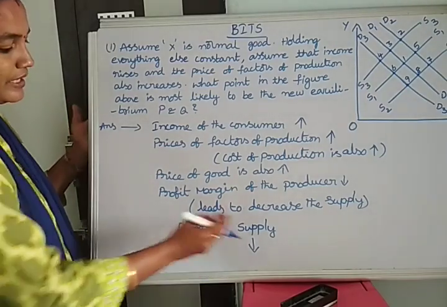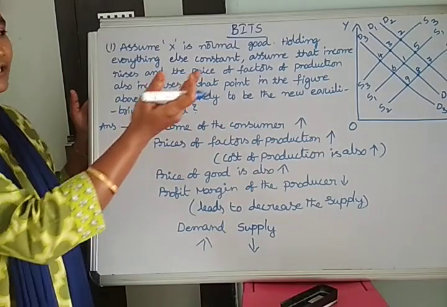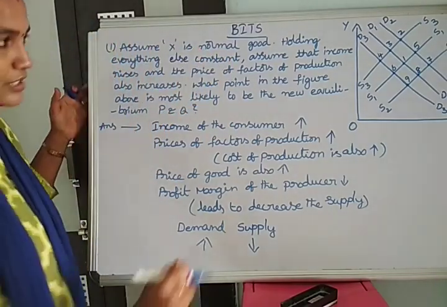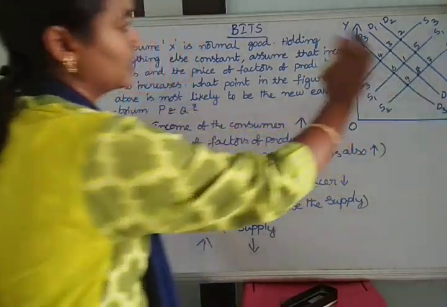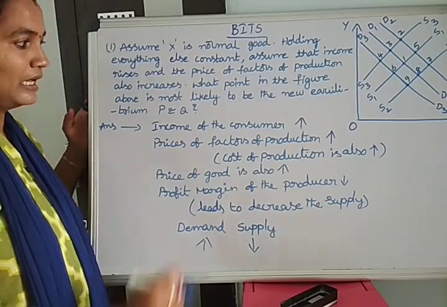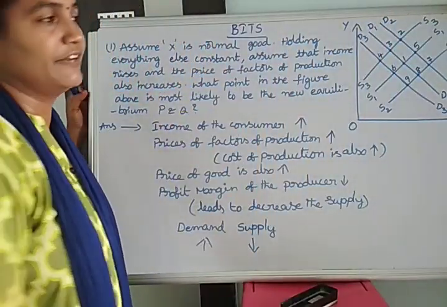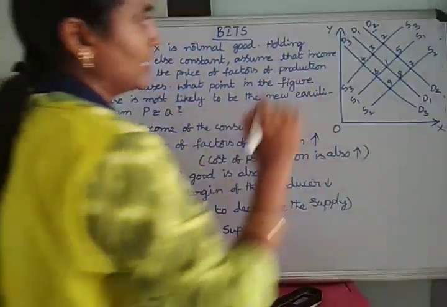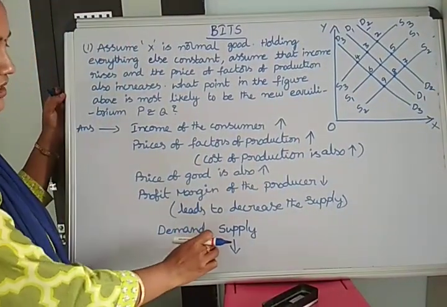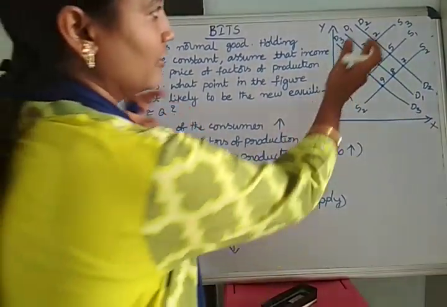So where is the point most likely to be the new equilibrium price and quantity in this diagram? The original demand curve is D1 and the original supply curve is S1. Here demand is increased, meaning the demand curve will shift to the right from D1 to D2. This is the new demand curve. Cost of production is increased, so the supply of the commodity will decrease and the supply curve will shift to the left.